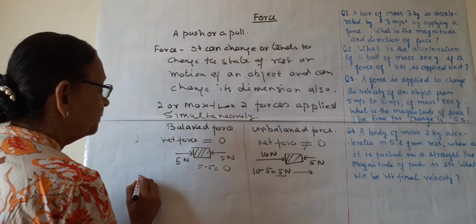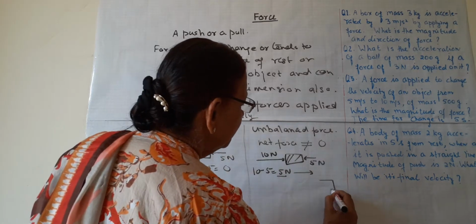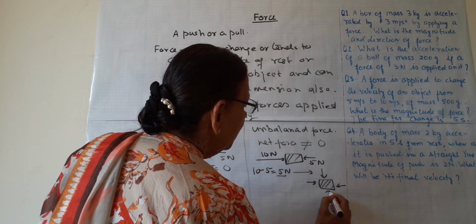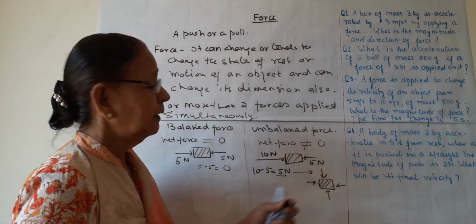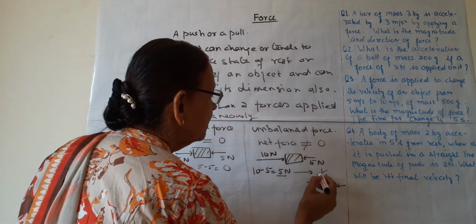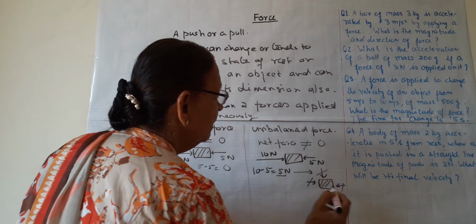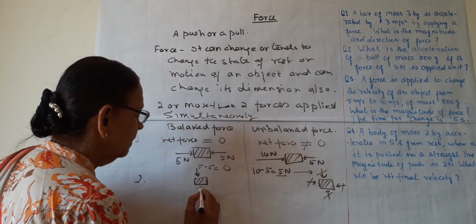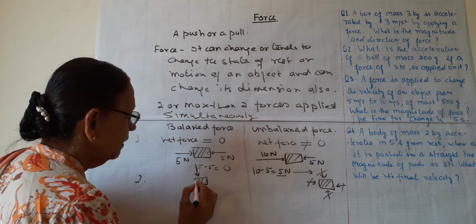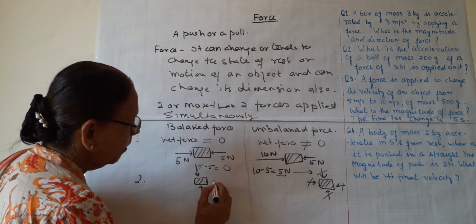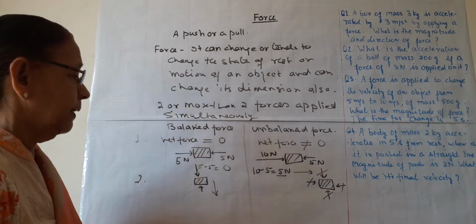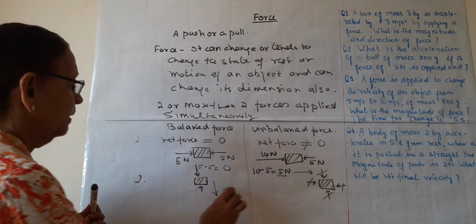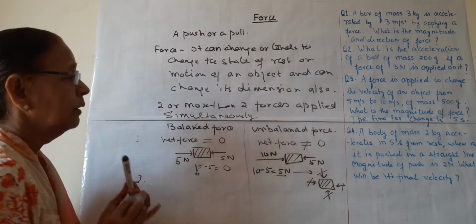We can have many examples. Suppose this is the box, and from the four sides equal forces are applied. Then the box will not move because this will cancel this and this will cancel this. But if the forces are different, one greater and one smaller, then the box will move in the lower direction. So this is how balanced and unbalanced forces work. This is 0 and this is not 0.